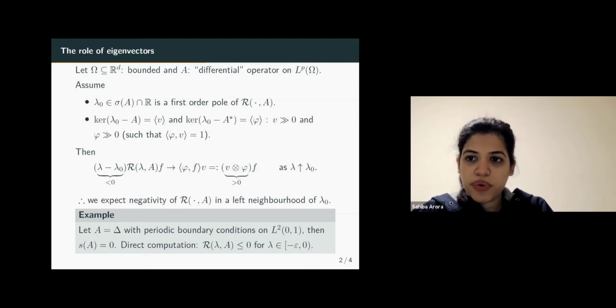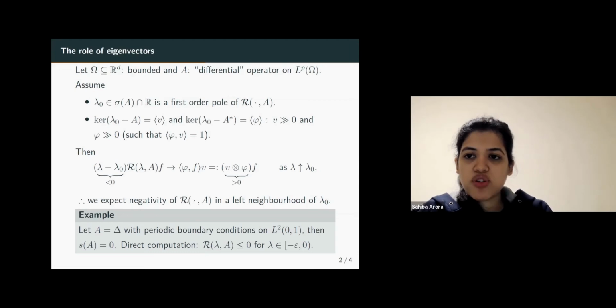By a direct computation, one can check that the resolvent is actually negative in a left neighborhood of 0. Since we are on a unit interval, A is just the double derivative. We can compute the resolvent by variation of parameters and see that it turns out to be negative in a left neighborhood of 0.